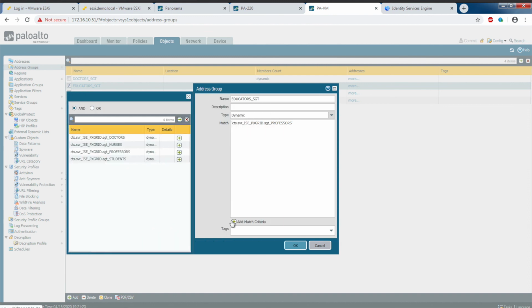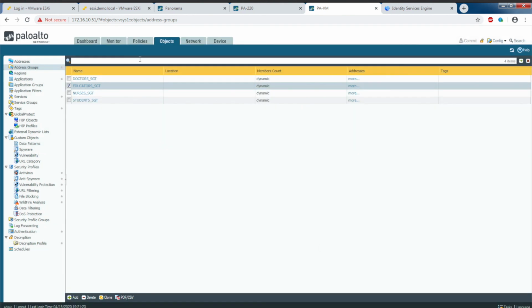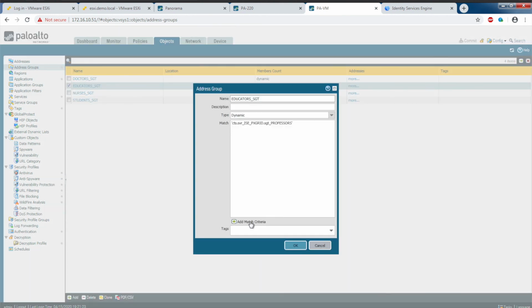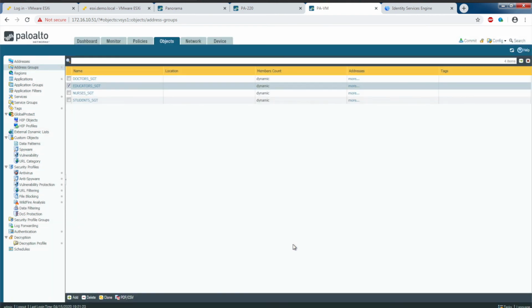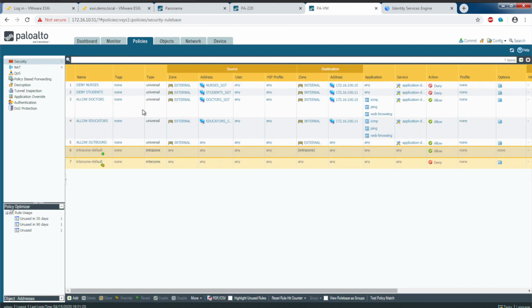If we go back to either firewall here, I want to add match criteria. Let me cancel that. Add match criteria. Notice that teachers is now available to me to add to a dynamic address group. So for this educator's SGT, I'm going to use the OR and say the educator dynamic address group is going to be either professors or teachers, and hit OK. So as a teacher currently, based on the policies here, I shouldn't have access to this particular resource because I haven't committed that change yet.